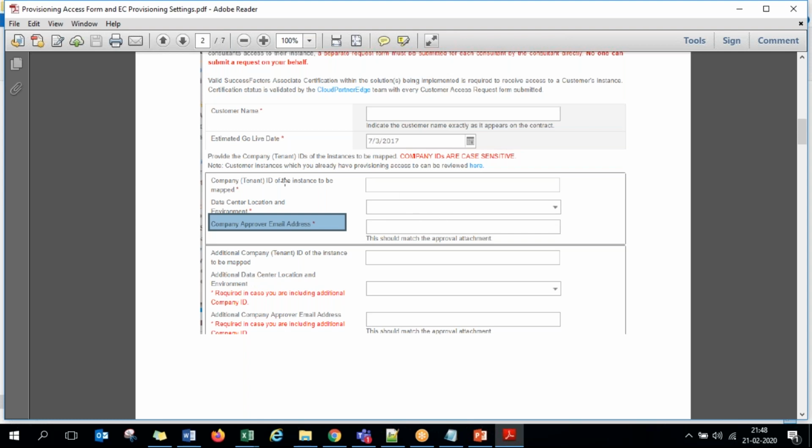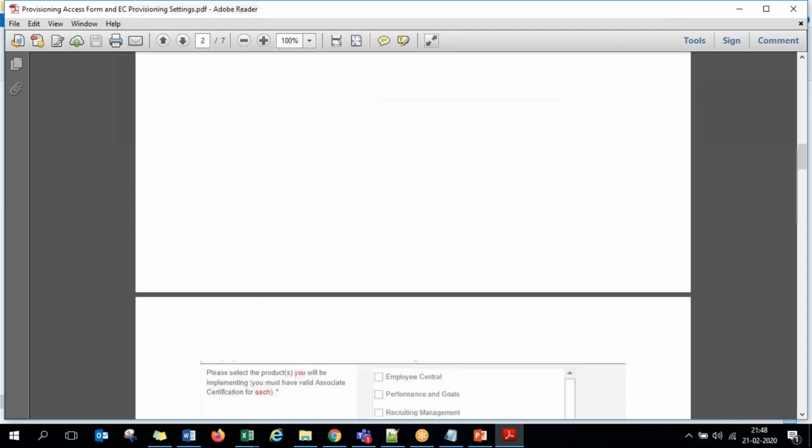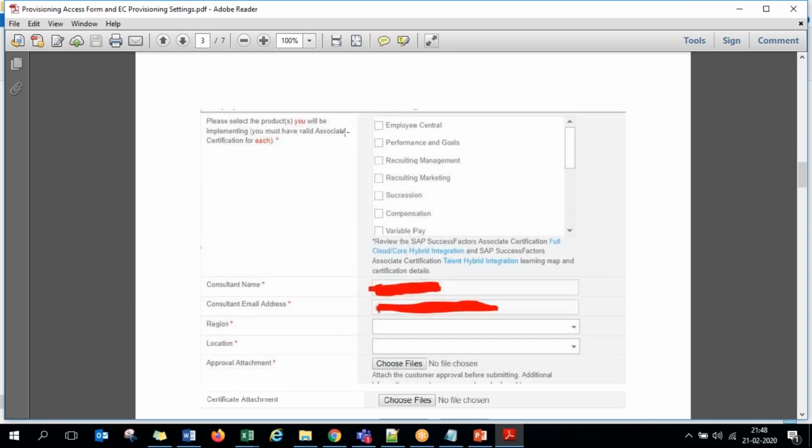Then, in the next screen, you are required to select the module for which you are requesting access: to implement ECR, or organization, or recruitment, performance, whichever module. Make sure you choose only those modules for which you are certified.